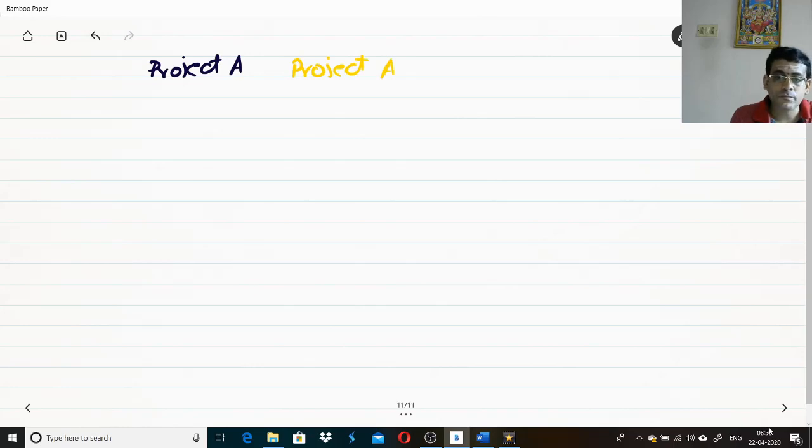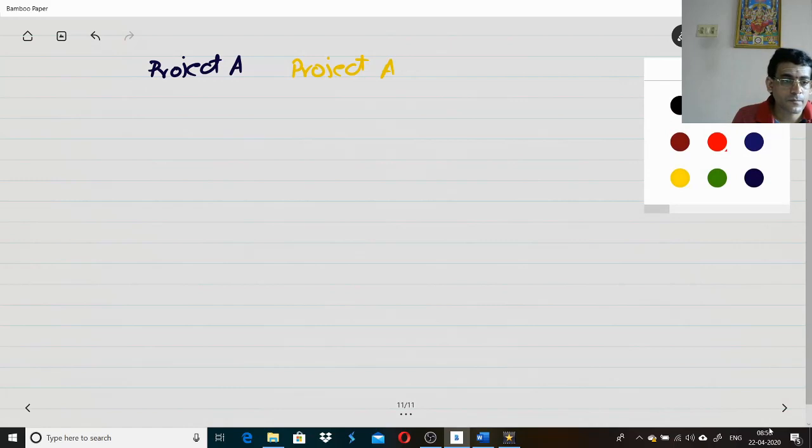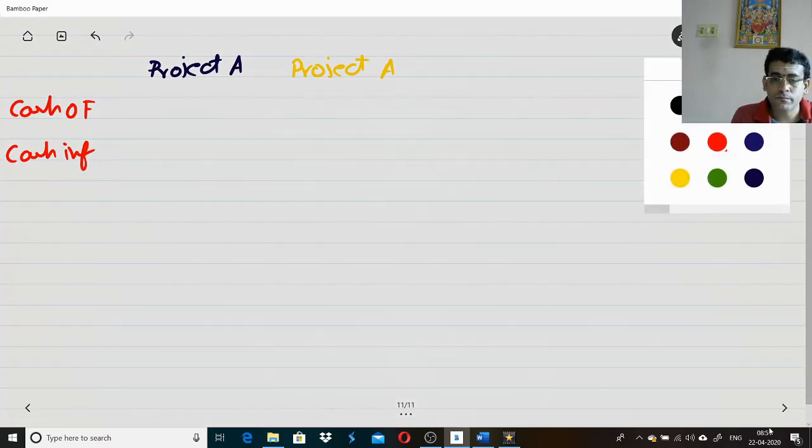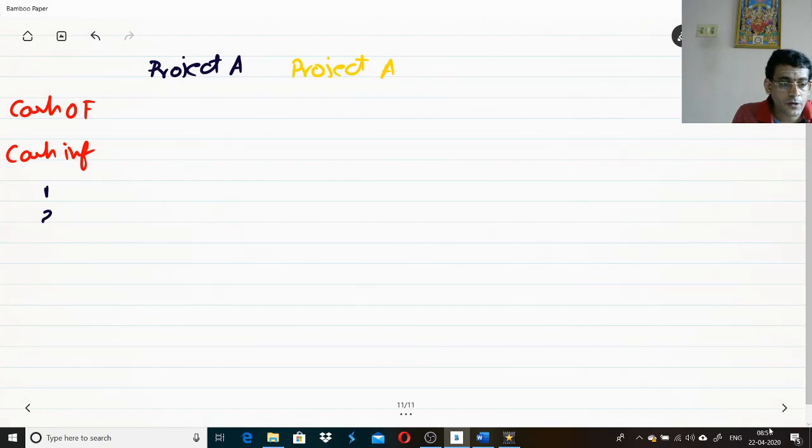Now let us see. You have a cash outflow and you have been provided the cash inflow. These are the informations which are given. Cash inflows have been provided for 5 years: year 1, year 2, year 3, year 4 as well as year 5.